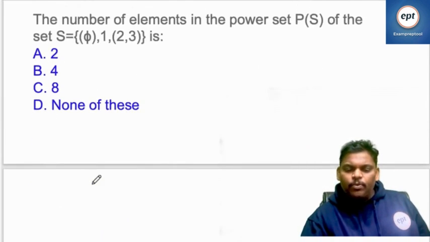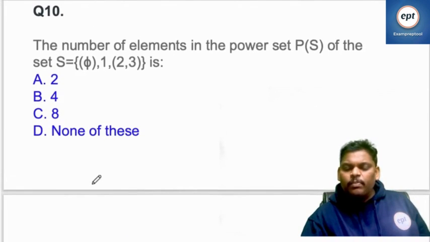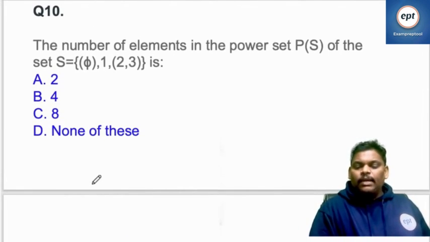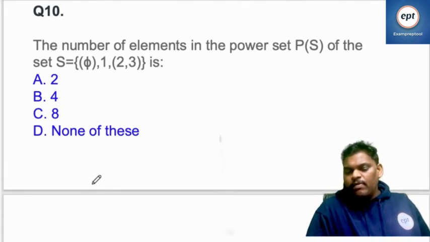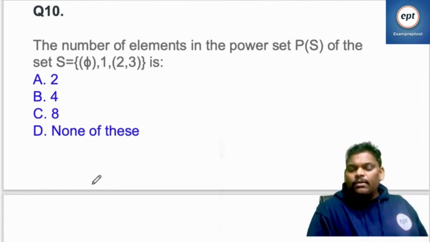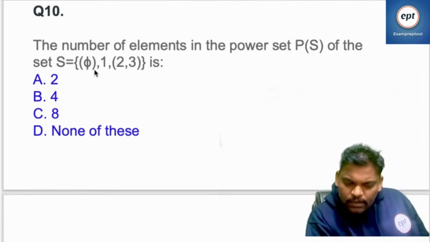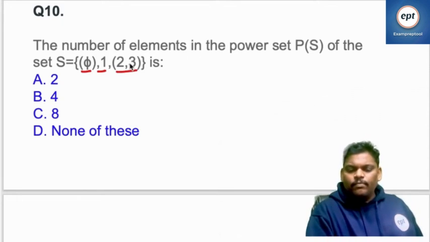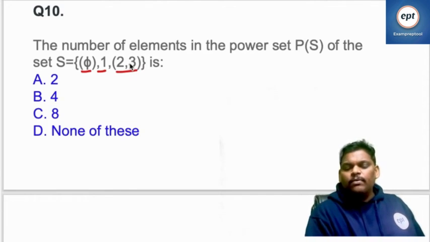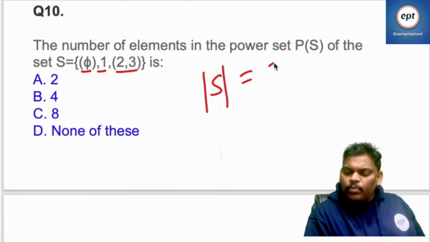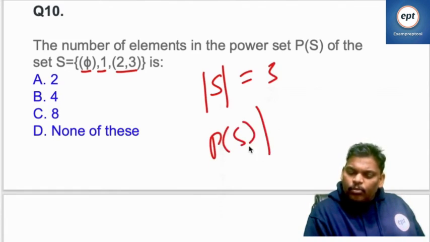I think this is a very simple problem. In one of the previous papers, this was given, that is the reason I wrote it. The number of elements in the power set P(S) of the set S is equal to what? Everyone listen carefully. How many elements are there inside? 1, 2, 3. Two commas means 3 elements. If S contains 3 elements, the power set of S contains how many? 8.